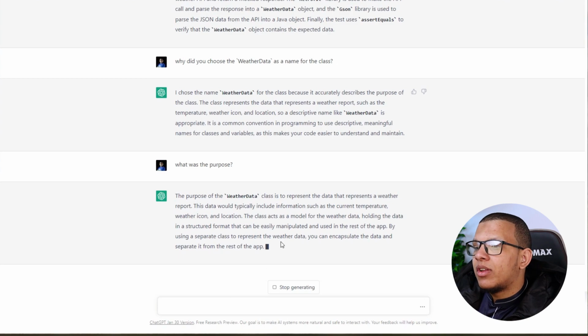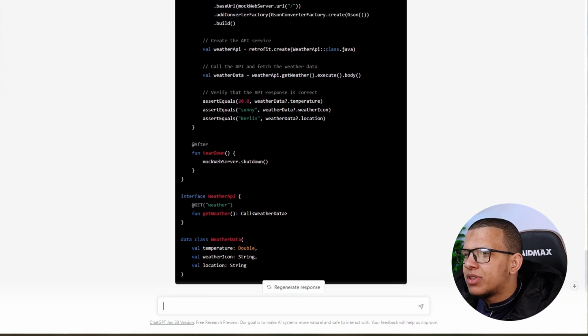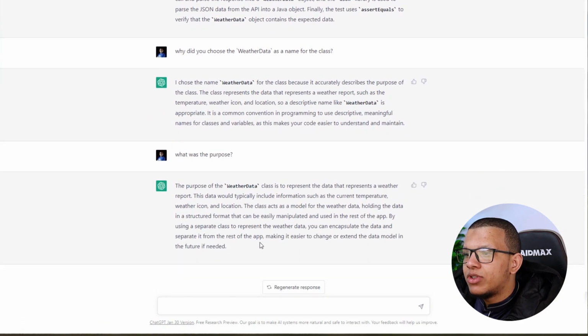Why did you name it weather data? Why did you not name it weather report response, for example? Because sometimes, well, this is based on conventions, of course. Whenever you have an API type of data, I try to include the response name, so I know when using my models. That's the first thing. I try to see if he has arguments. The problem is when doing pair programming with such an intelligent, well, not that intelligent, well, for me it's a little bit intelligent, and it also has a lot of data, it can't convince you. This is the problem.